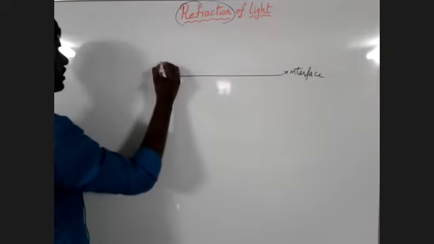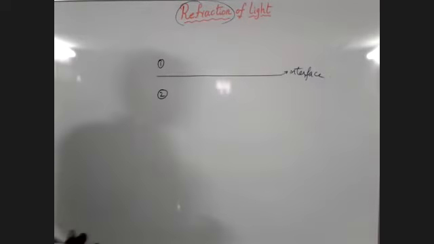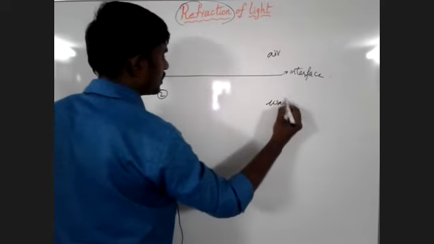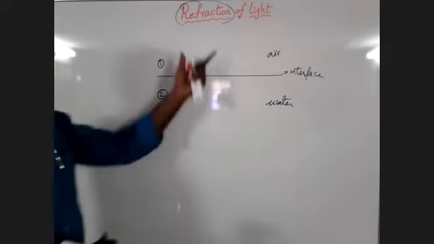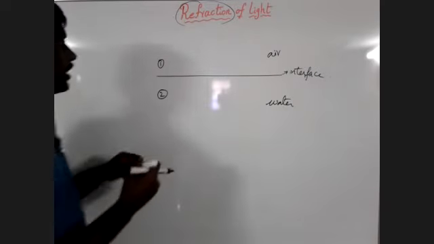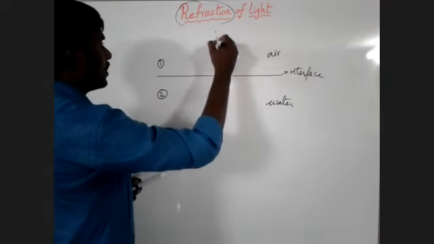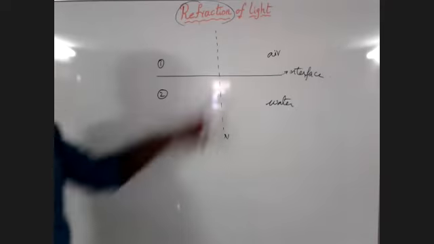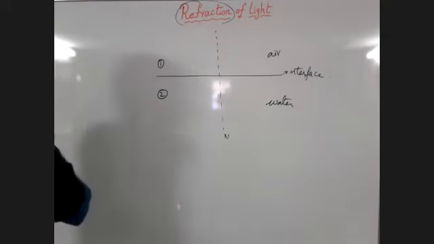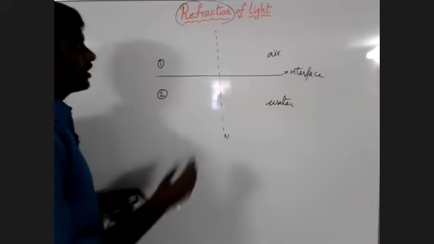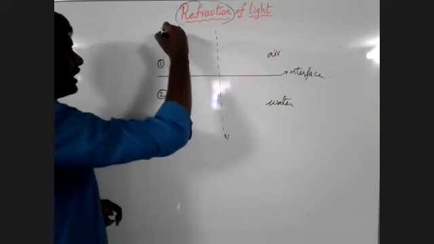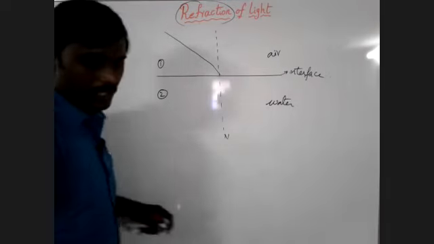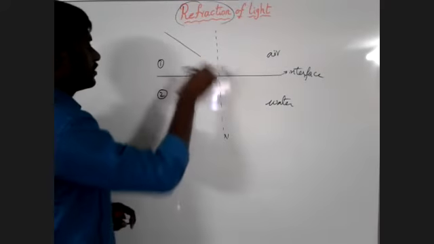Here let us consider this is medium 1 and this is medium 2. Medium 1 is air, and medium 2 we consider as water. Okay, and then the line which is perpendicular to the interface, that we call the normal. The line which is perpendicular to the interface, that we call the normal here. Okay, right. Observe here. When the light ray travels from one medium to the other medium, there is a bending of light that takes place here. What happened?